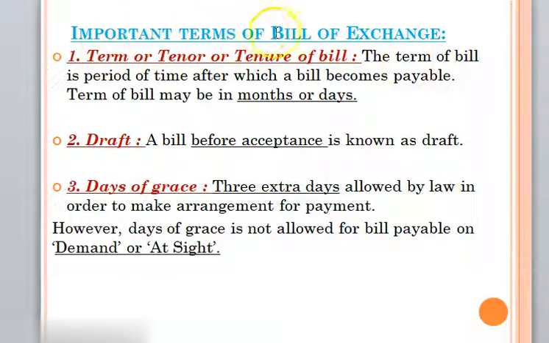See, important terms of bill of exchange. It is very important, students, that we remember this before starting with journal entries. First of all, we should understand the basic terms that we are going to use. Term or tenor or tenure of bill. Now what does it mean? It means the term of a bill is a period of time after which a bill becomes payable.